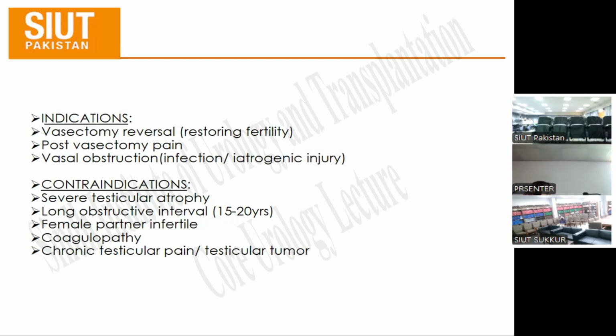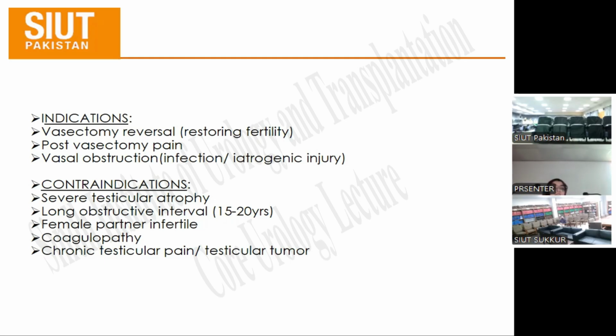Before the vasovasostomy, I have a question: how to confirm there is a vasal obstruction if the patient has no history of vasectomy? In the previous lecture we discussed it is a vasography. It's with the dye or with the very fine suture, you see whether it is going distally or not. And we don't put the dye towards the testis side, we put the dye towards the ejaculatory duct side.